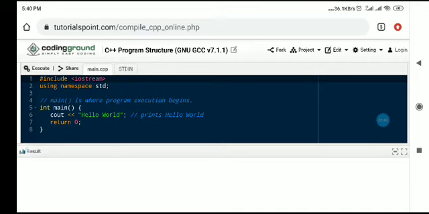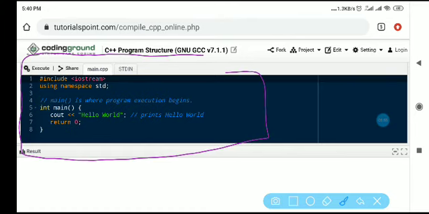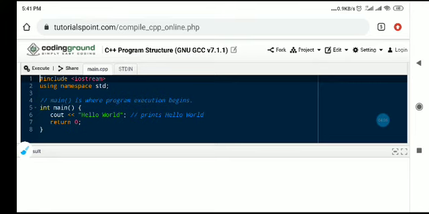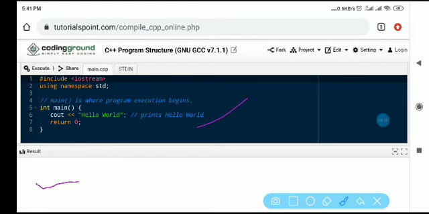So this is the appearance. This part we can say is the editor, and this is the result part. In this part whatever the output is will be shown. This part is the editor part, so you have to write all your programming in this part, and if you want to check the result then you can check it in this part.